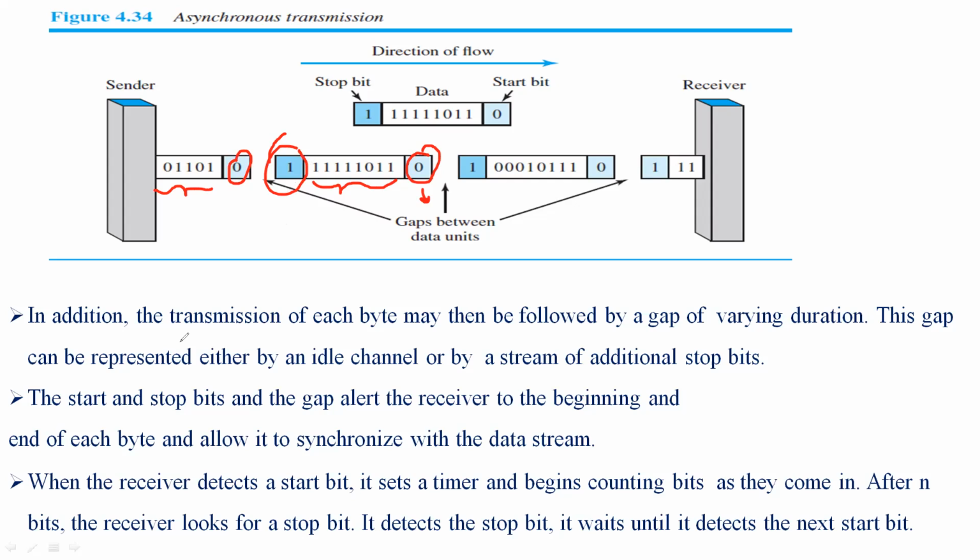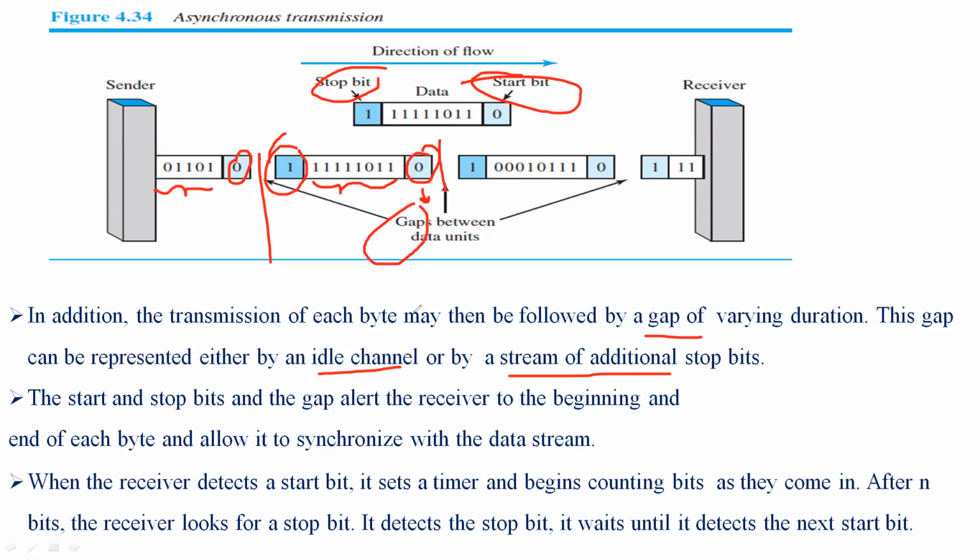In addition to all these things, the transmission of each byte may then be followed by a gap. Here we have a gap, here also we have a gap. So there is a gap between the data units. This gap can be represented by an idle channel or by a stream of additional stop bits. So there are three things: stop bit, start bit, as well as a gap.